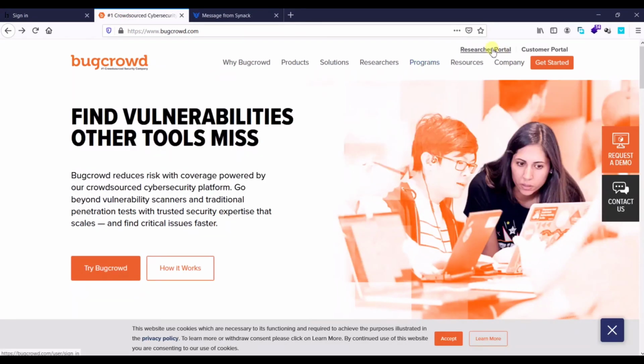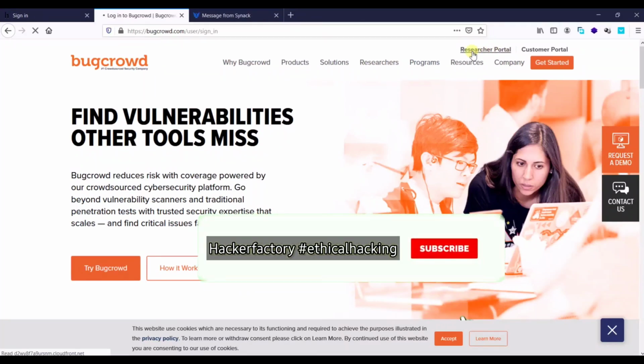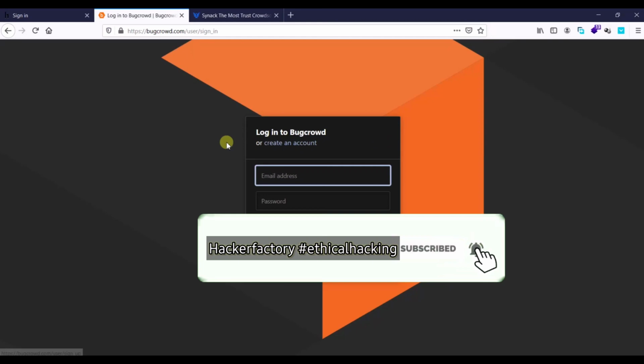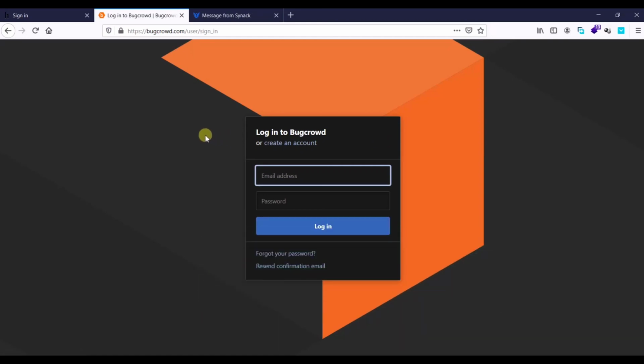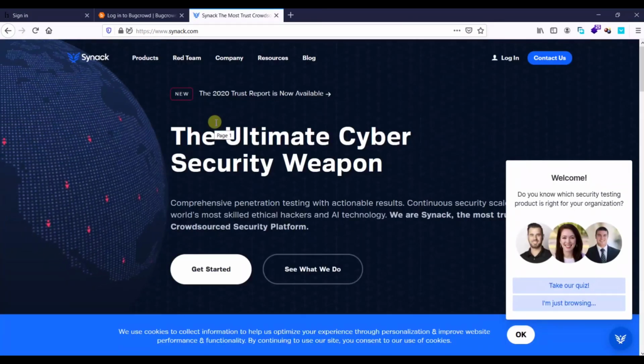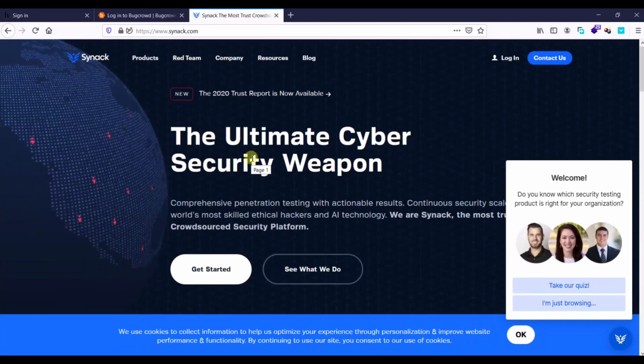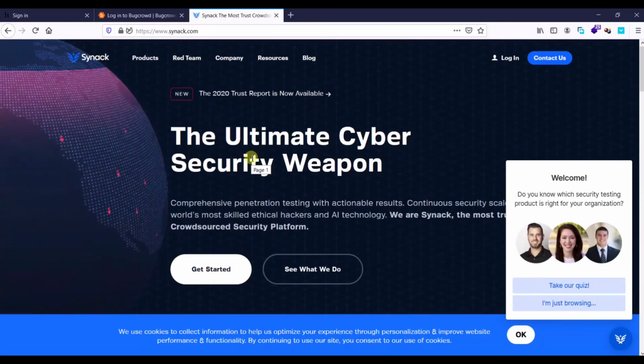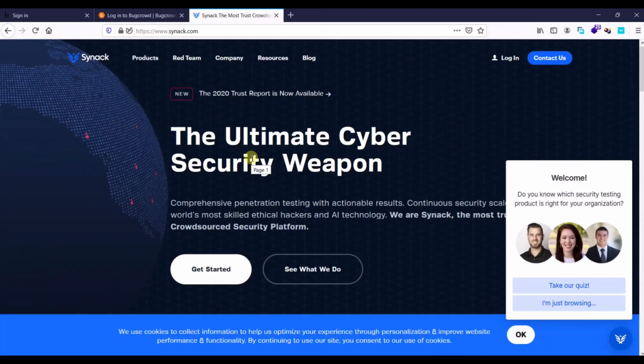So if you want to start bug bounty on Bugcrowd, then you can just register yourself in the researcher portal, right? Here you can register and start your testing on the applications. And here you can see the sign in portal for HackerOne, right? And there is also Synack, which is one of the most popular platforms, but for this you have to clear its rounds.